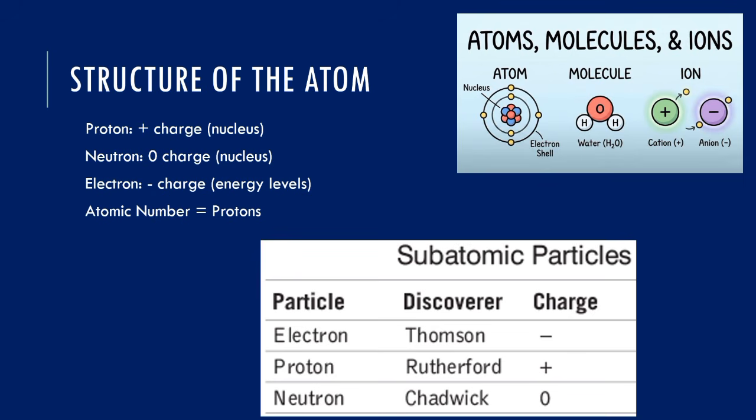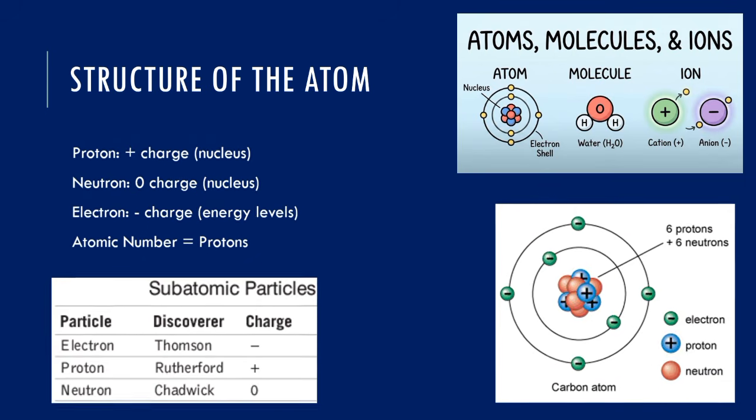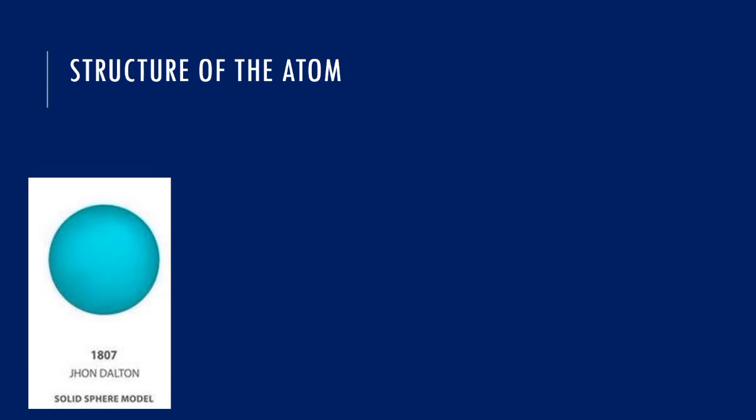Remember, I said atomic number is the total number of protons in the nucleus of an atom, and atoms are said to be neutral. So the number of protons should also be equal to the number of electrons. So atomic number can also be defined using electron number. From the discovery of subparticles of the atom, those scientists have their own model of the atom. For instance, Dalton's atomic theory led to the model of the atom called the solid indivisible sphere.